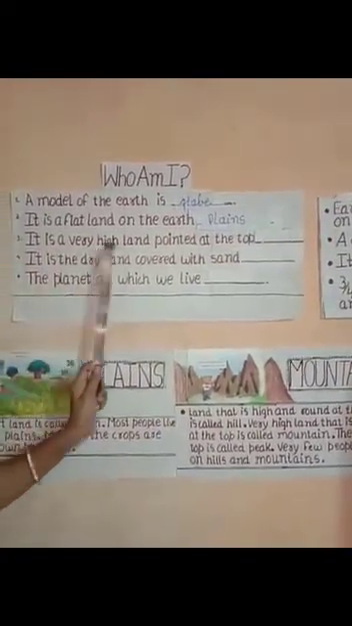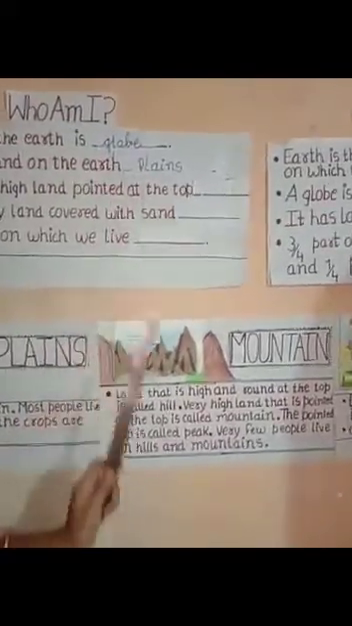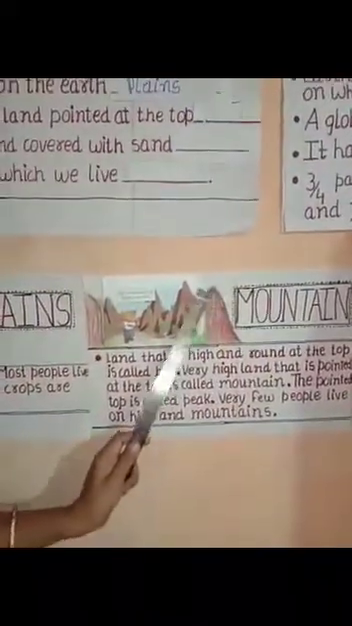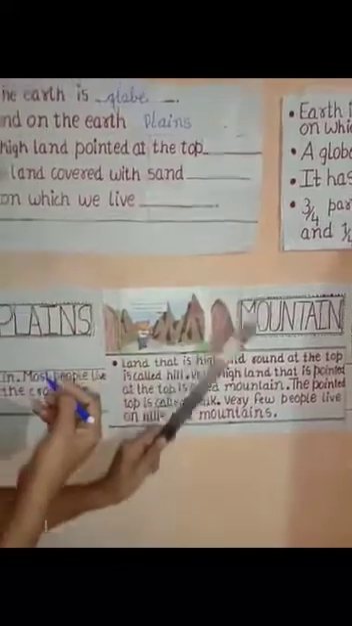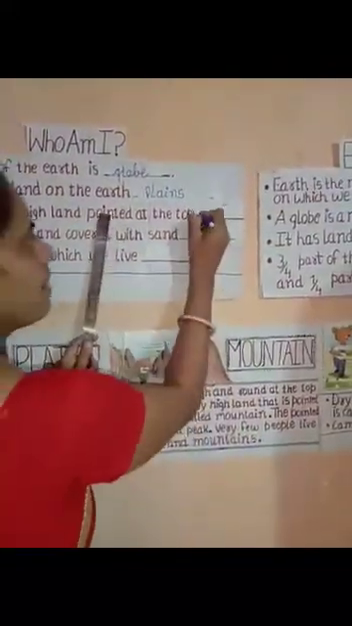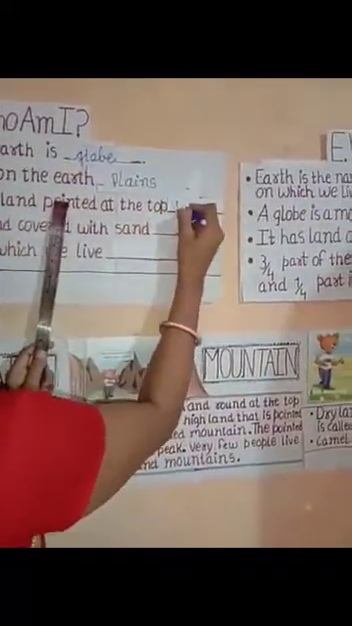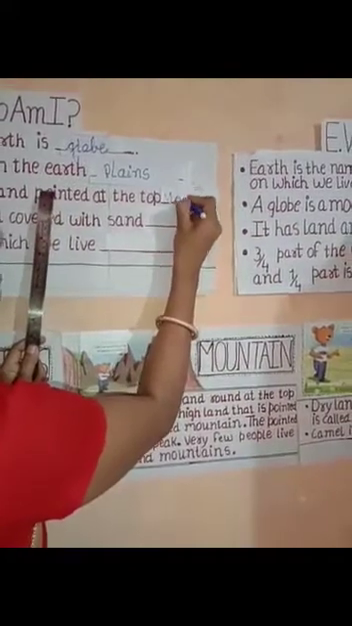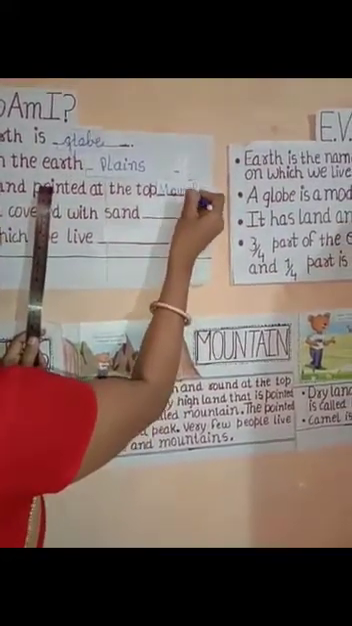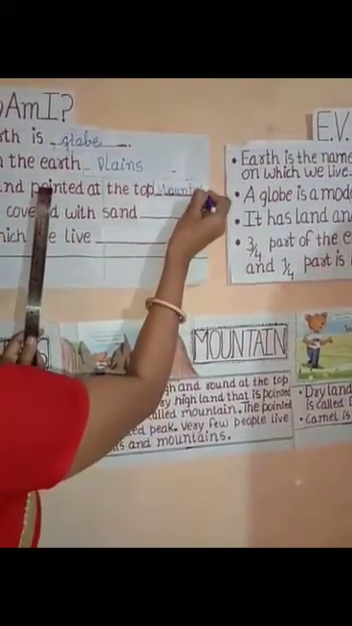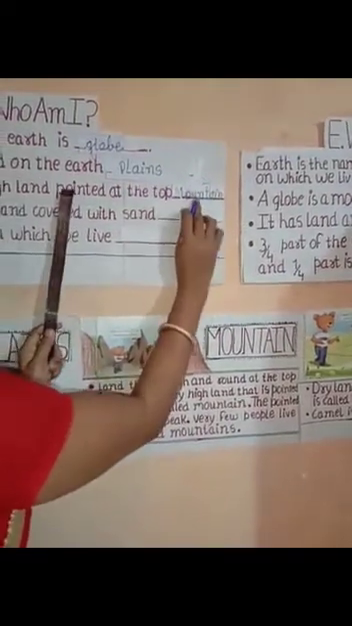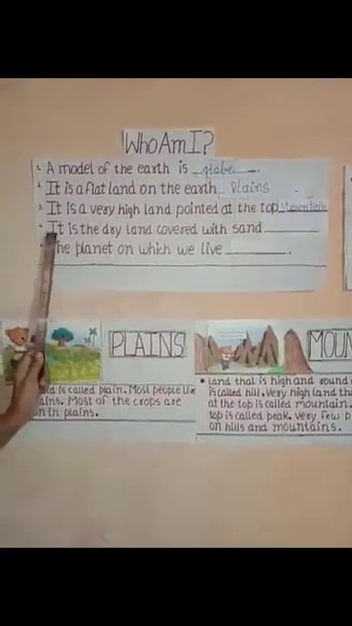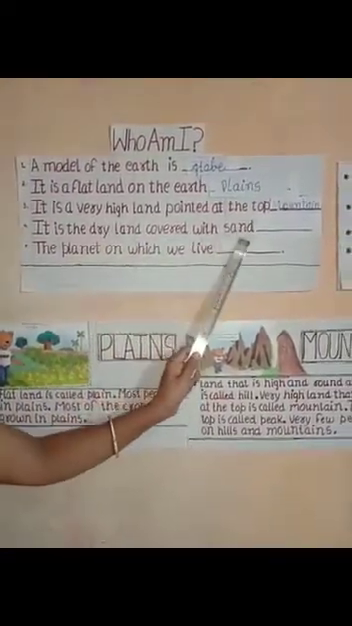Next. It is a very high land pointed at the top. What do we call the very high land pointed at the top? Mountain. Which landform is it? It is mountain. M-O-U-N-T-A-I-N. Mountain.